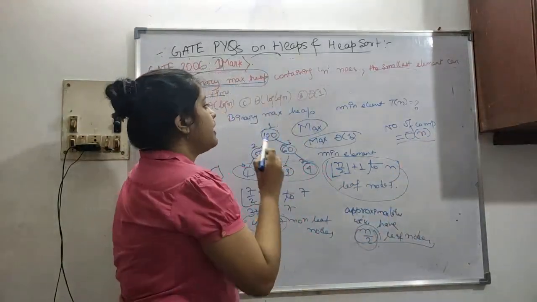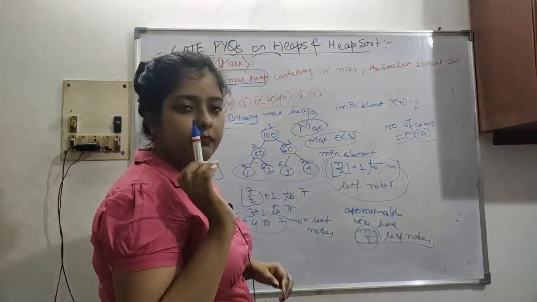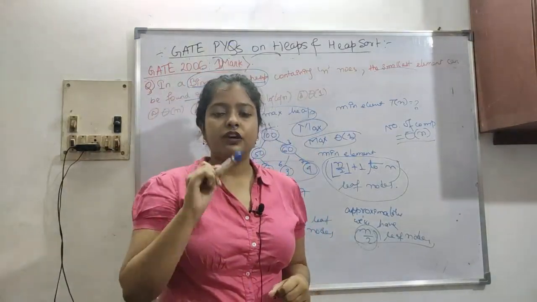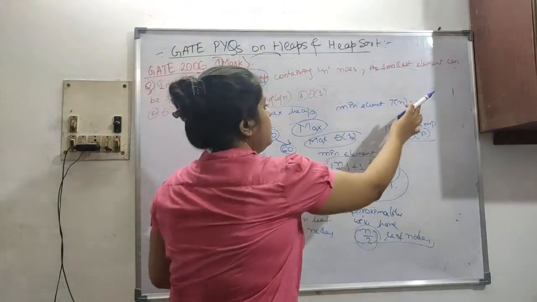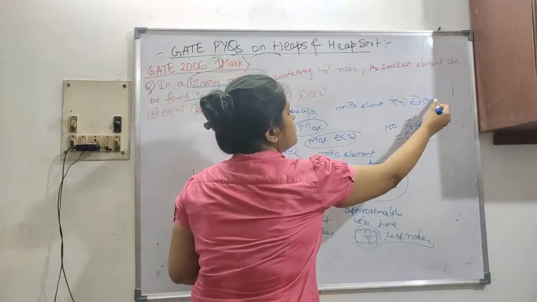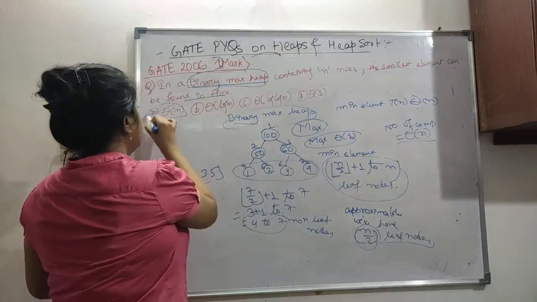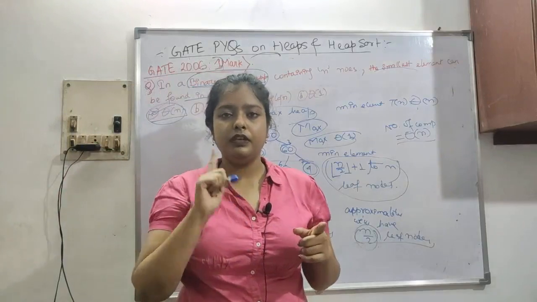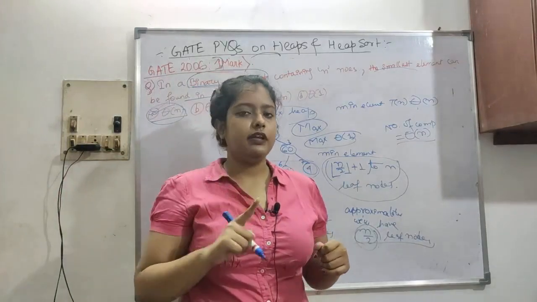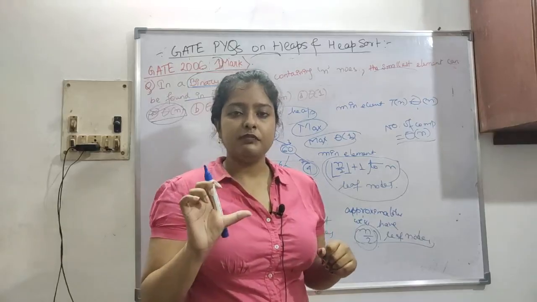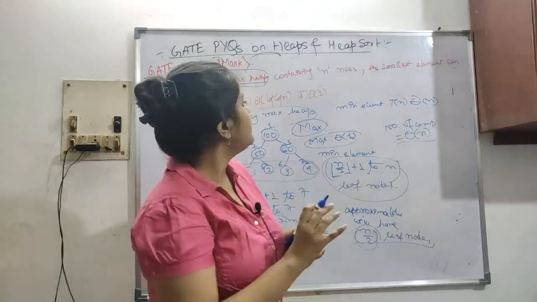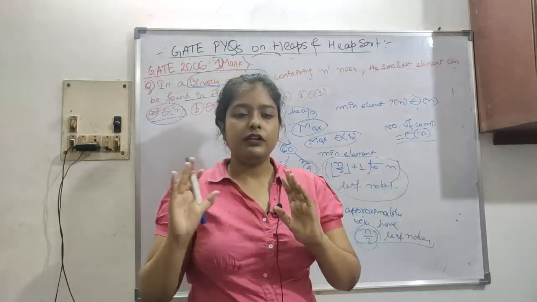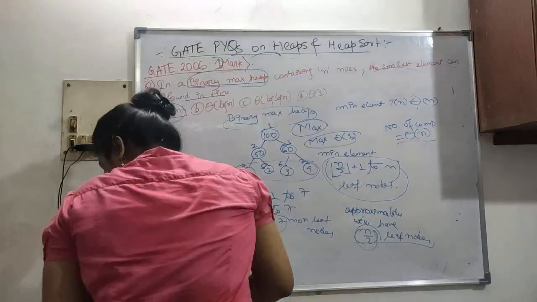So for a max heap, if we have to find the maximum element, it will always be the root element. If we have to find the minimum element, it will go up to theta of n. So theta of n is the answer, option A. In the same way, in a min heap, finding the minimum element will take theta of 1, and finding the maximum element in a min heap will take theta of n. I will write it down in the proper way.